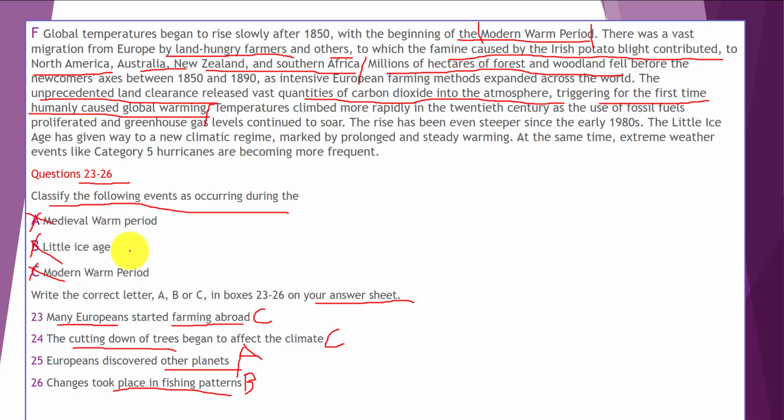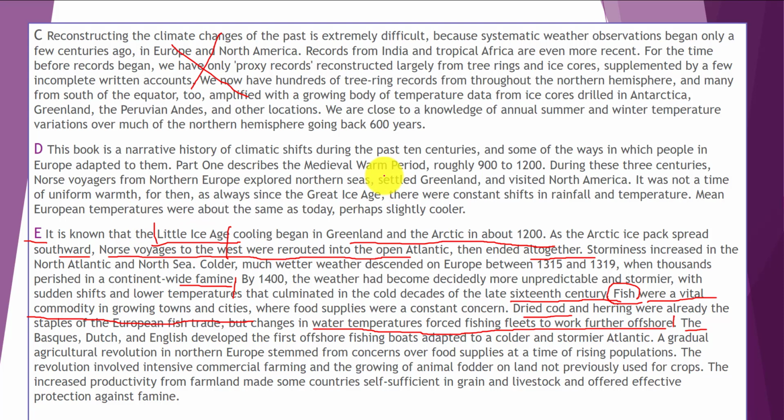Okay, now let's go back to our previous slide. Okay, medieval warm period. We have here medieval warm period, roughly 1900 to 1200. Okay. During these 3 centuries, Norse voyagers from northern Europe explored northern seas, settled Greenland, and visited North America. Okay, it was not a time of uniform warmth for them, as always since the Great Ice Age. Now that's it. In these two sentences, you can find our answer.